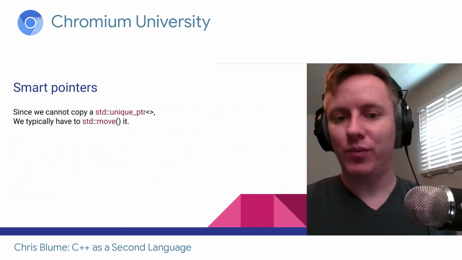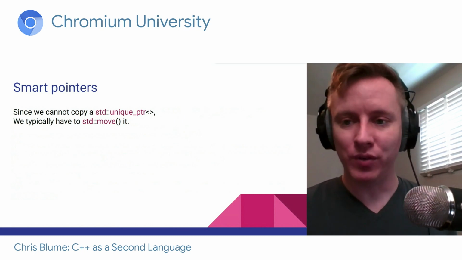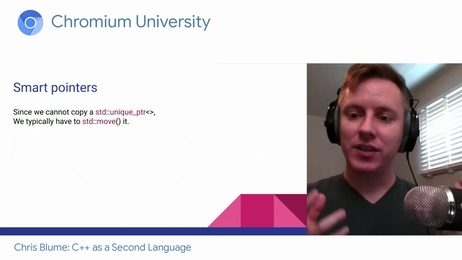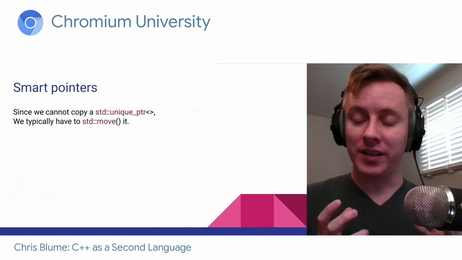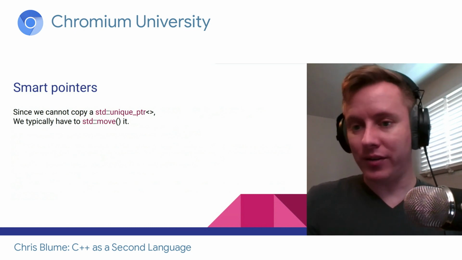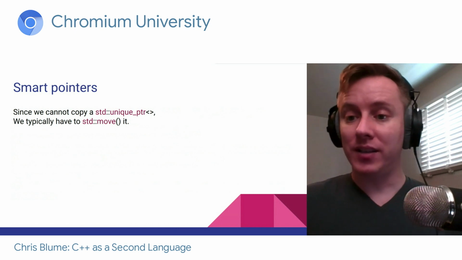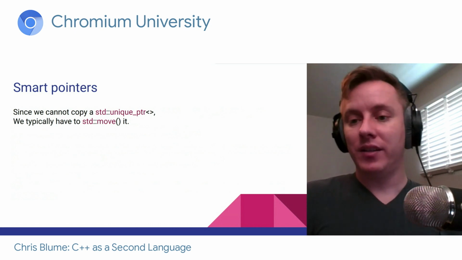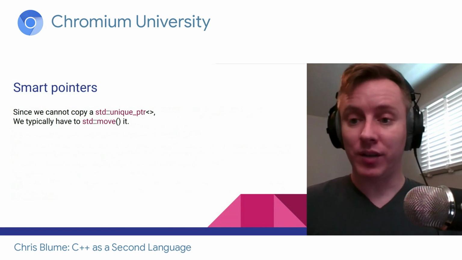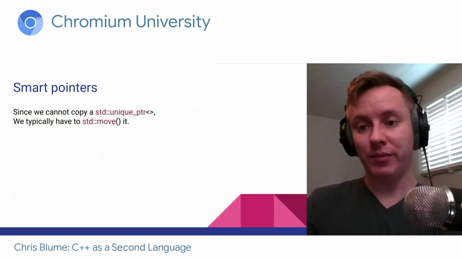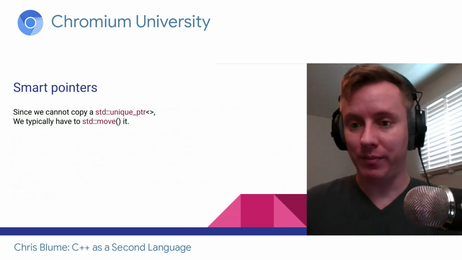Here I mentioned we can't copy unique pointer. We have to move it. The way that works is, earlier I mentioned I've initialized this array. I'm done initializing it. I'm going to pass ownership over to this other thing, and that other thing will maintain it. That is where std::move comes in, when I'm transferring ownership. So that makes sense. If it's a unique pointer, maybe right now I own the pointer, but I'm transferring ownership elsewhere, so I'm going to move ownership.